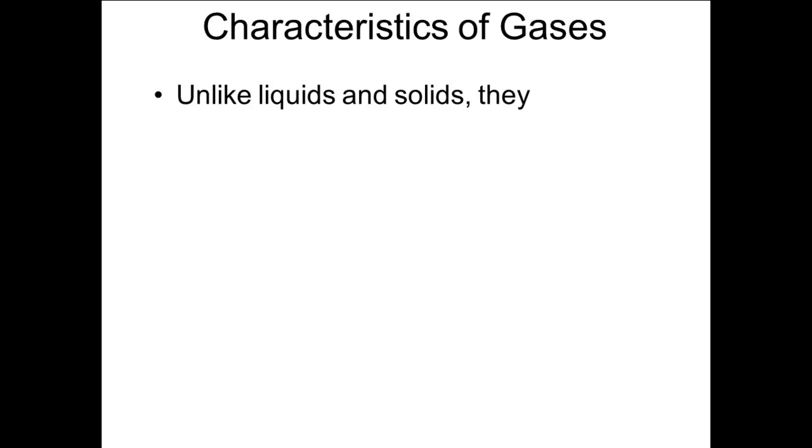Gases have certain characteristics that are different from the characteristics of solids and liquids. In particular, gases have no definite shape or volume. Liquids have a definite volume, but no definite shape, and solids have a definite shape and a definite volume. These characteristics are related to the molecular properties of the solid, liquid, and gas.